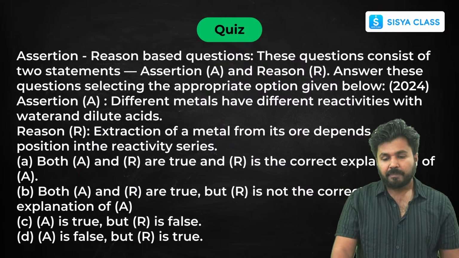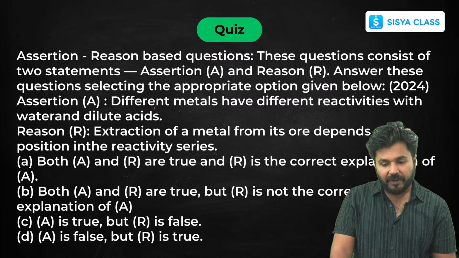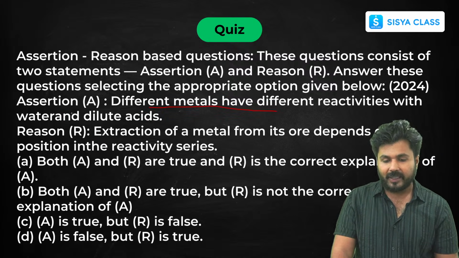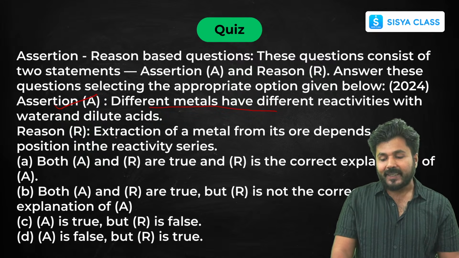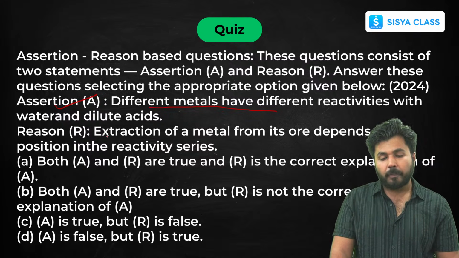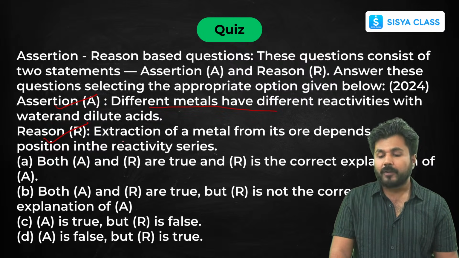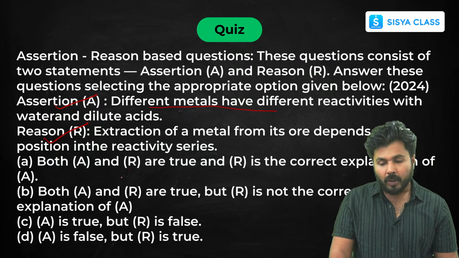Next, assertion reason based questions. Different metals have different reactivities with water and dilute acids. That's correct. Extraction of a metal from its ore depends upon its position in the reactivity series. That's also correct. But both of them have no relation. That's why both are true, but it is not the correct explanation.